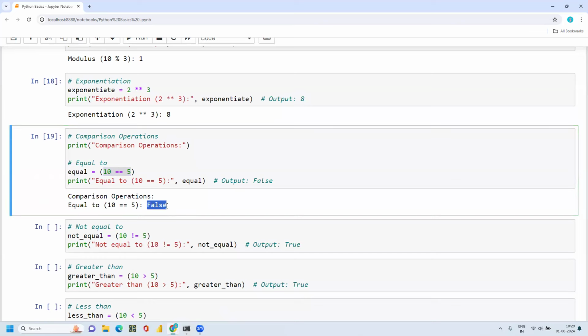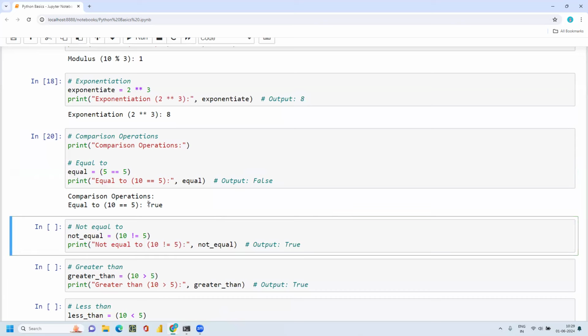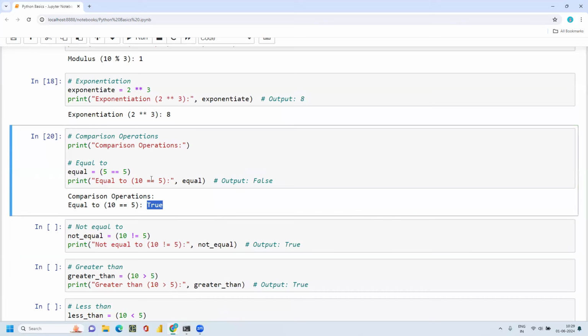That is the reason why I'm getting a Boolean statement false, because the statement is incorrect. 10 is equal to 5, that is a false statement. If I put 5 here, then I'll get true, because it is a true value.